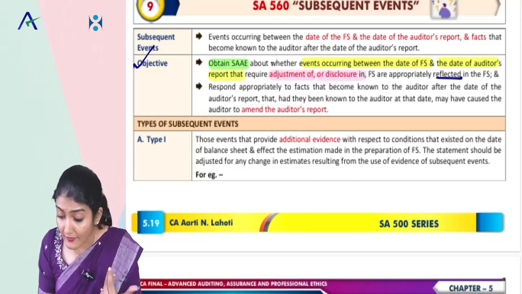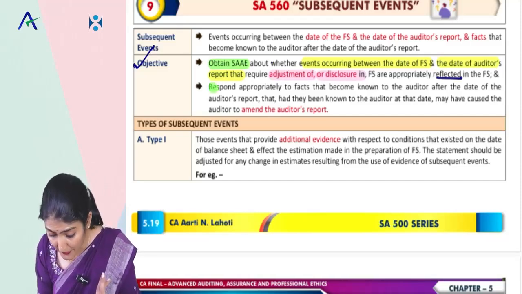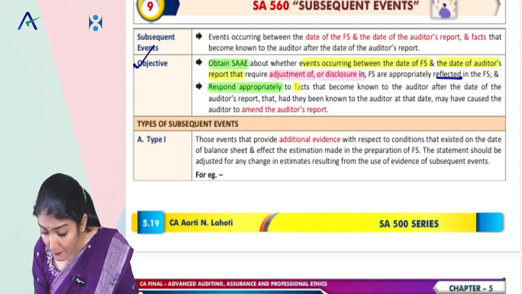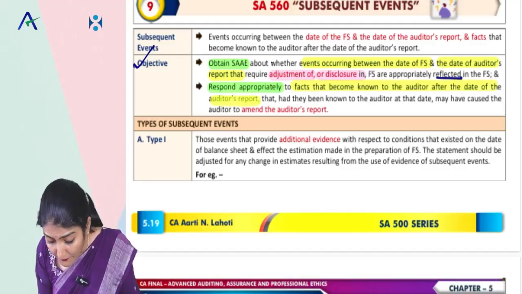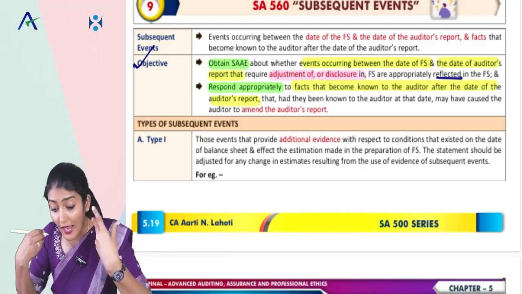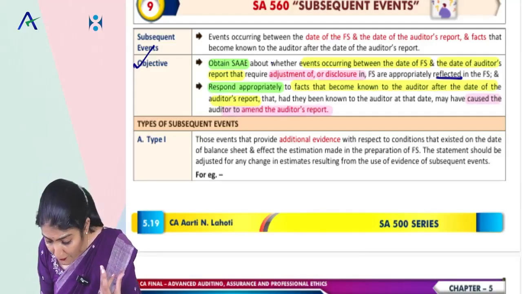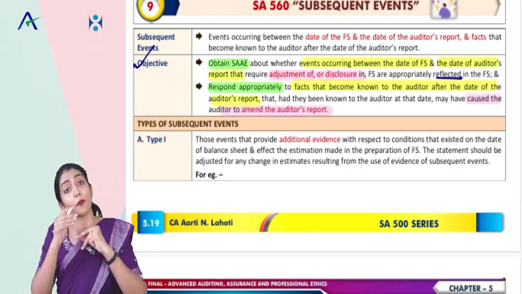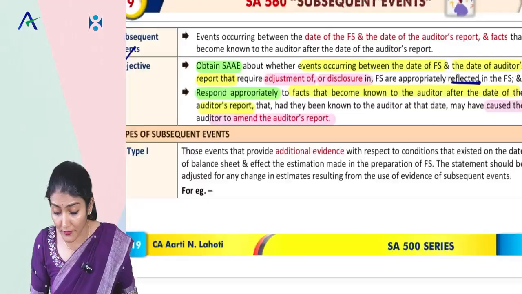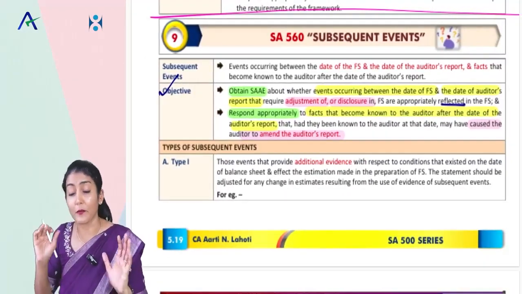And second, respond appropriately to the facts that become known to the auditor after the date of the audit report, that, had they been known at that date, would have caused the auditor to amend the audit report.